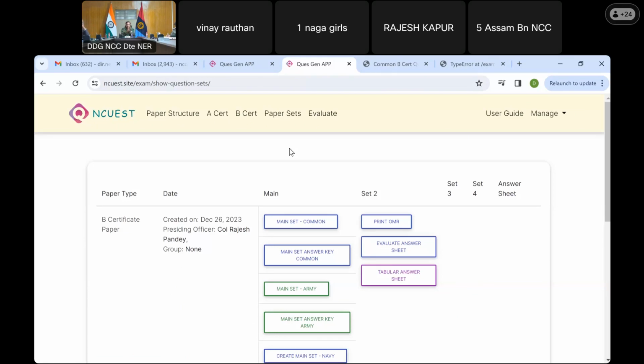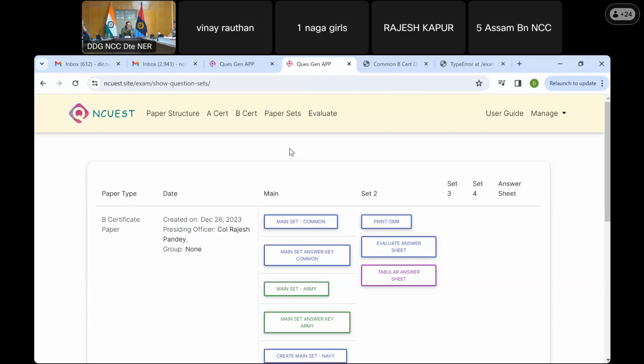All 4 sets are equally placed as far as the difficulty or the correctness is concerned. So we as a board tomorrow for the part B will be doing this, and we will be setting the paper for B certificate examination after I rectify a few changes. Thereafter, we shall be giving it to the ADG.